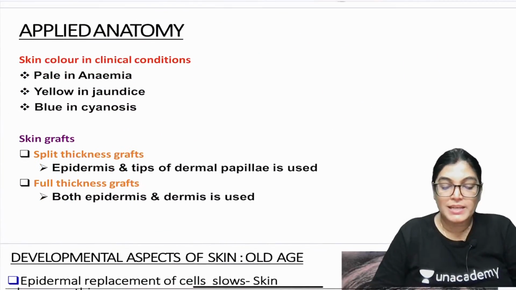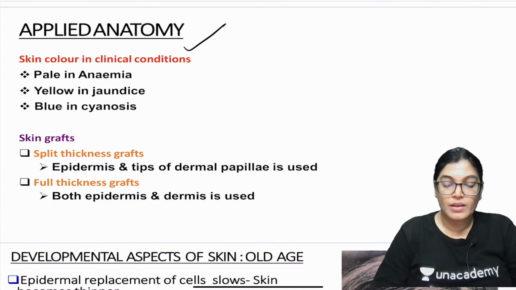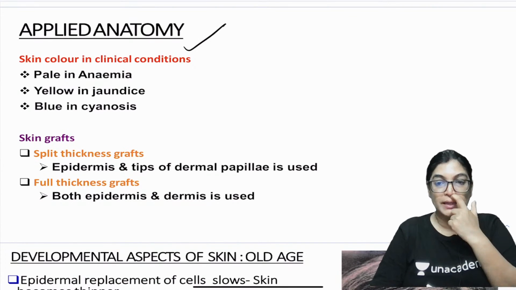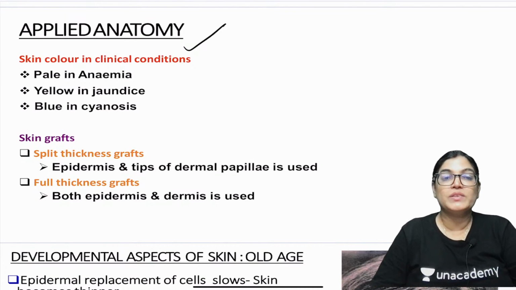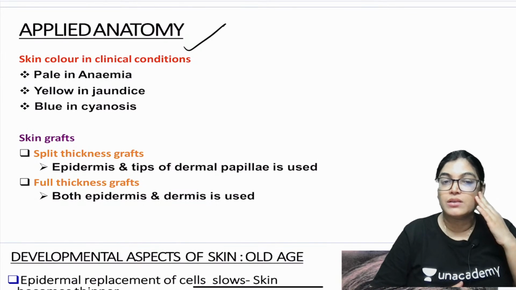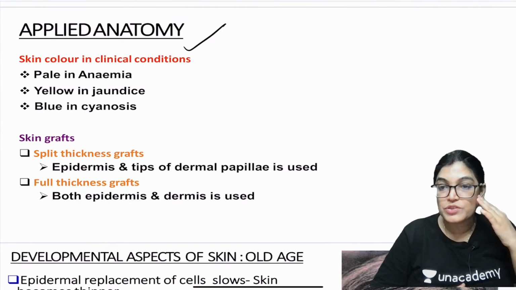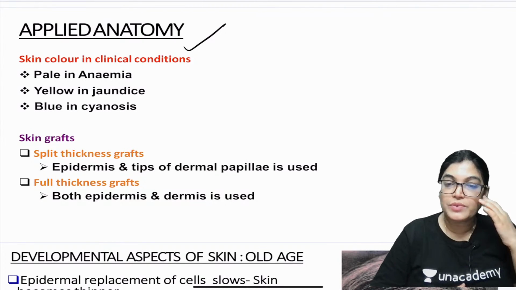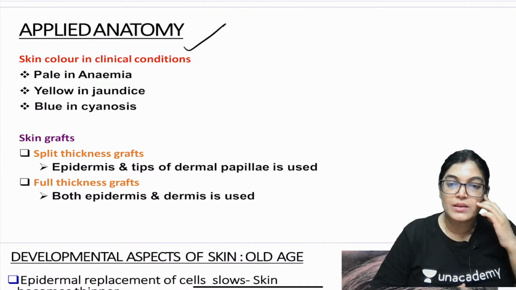Now coming to the applied aspect, it provides skin color. Actually, the nail is a very important sign to judge the condition of the patient. We see sometimes the position of the nail is changed, or there is iron deficiency anemia. There will be different appearance of nail, crooked nails, and a healthy nail is also an important point for knowing whether the skin is healthy.